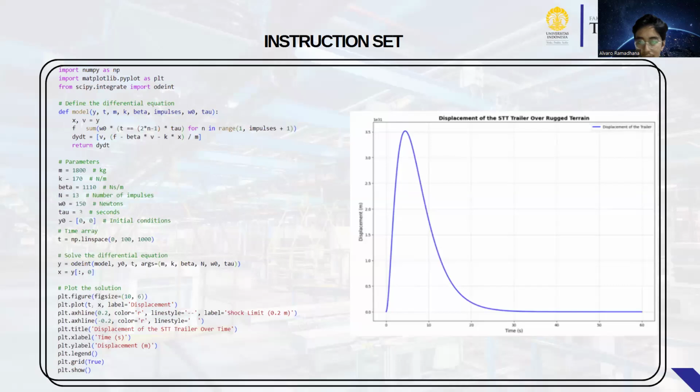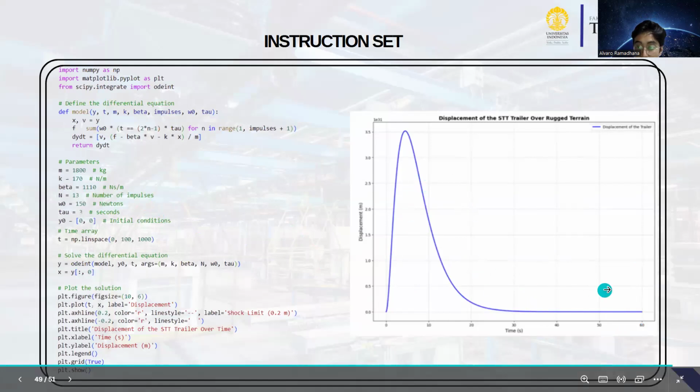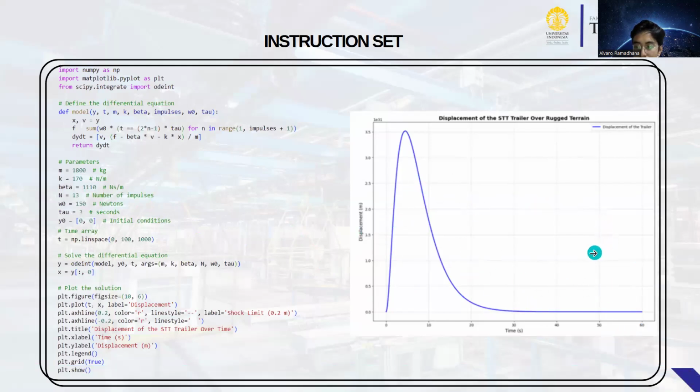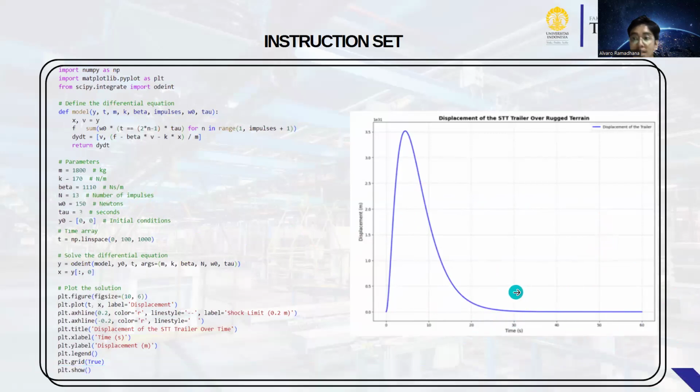This graph shows the displacement of the trailer over time. The x-axis is time in seconds, ranging from 0 to 60 seconds, and the y-axis ranges from 0 to 3.5 meters.